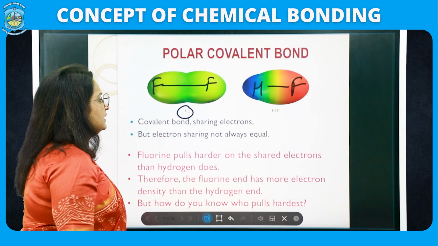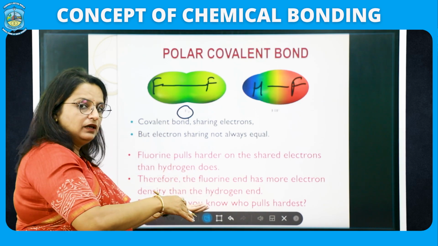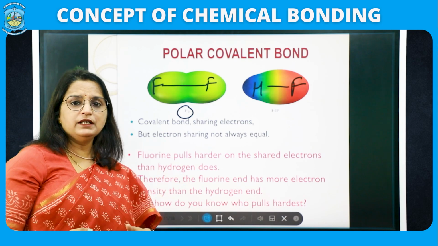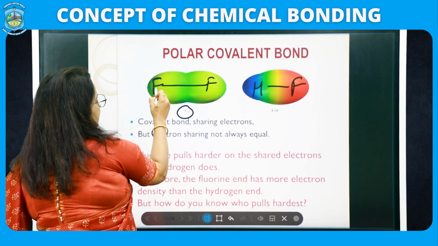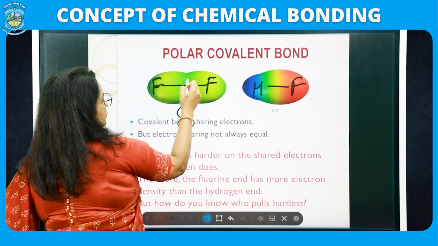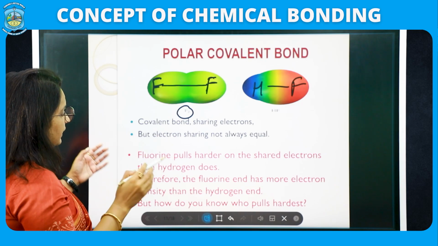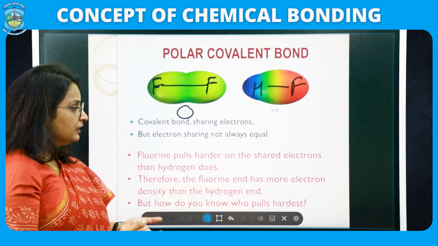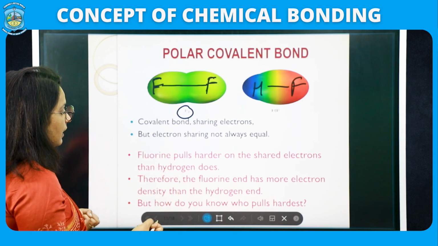You can see that in F and F the covalent bond sharing can be equal or it cannot be equal. By equal and not equal, I want to say that if I have the same type of atoms sharing their electron, they basically have the same electronegativity. So, they are pulling the electron to the same extent.